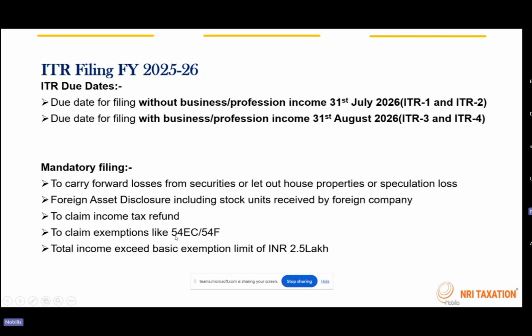Fourth point is to claim exemptions. In case you have sold securities and you want to claim exemptions by investing into a residential house property, there are various sections which provide exemption if you invest into another residential house property or purchase a new residential house property. If you want to claim such exemptions, in that case also you must be filing your returns within the due date, and you must mandatorily file to get that exemption. Later, in case the department selects your file for scrutiny and you then claim these exemptions, they will disallow it. So if you file the return within the due date, then only these exemptions will be available.